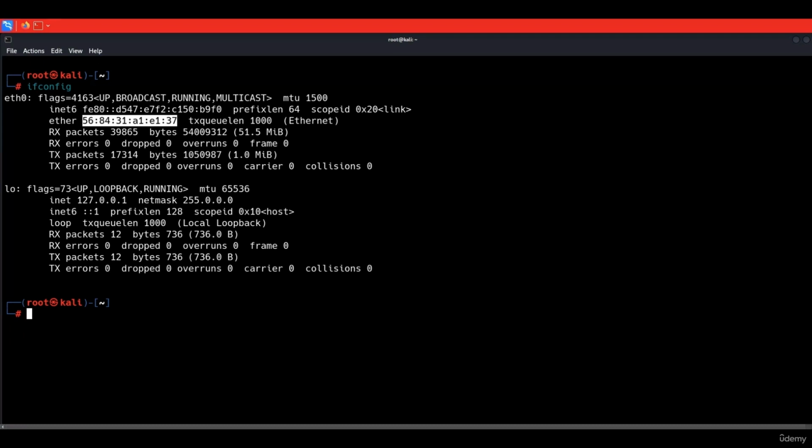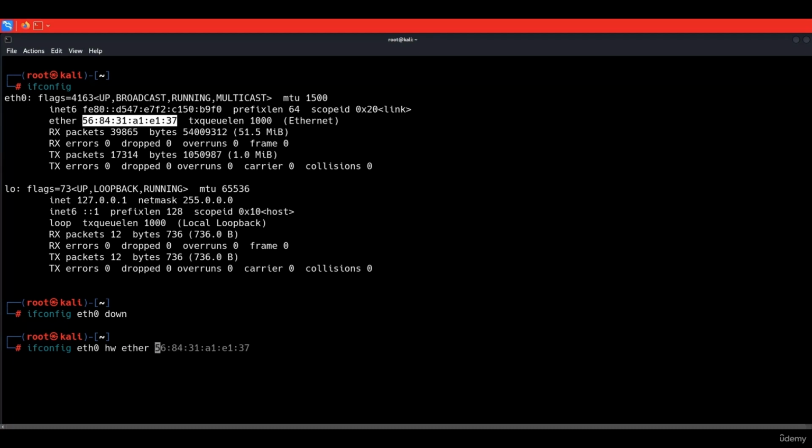So to change this MAC address, we're going to do ifconfig followed by the name of the interface that we want to change its MAC address. So here, we want to change the MAC address of the eth0. So we are going to type eth0. Then, I am going to type down to disable this interface. Now that the interface is disabled, we can change the MAC address. So I'm going to say ifconfig, then eth0, and then we are going to type hw ether.